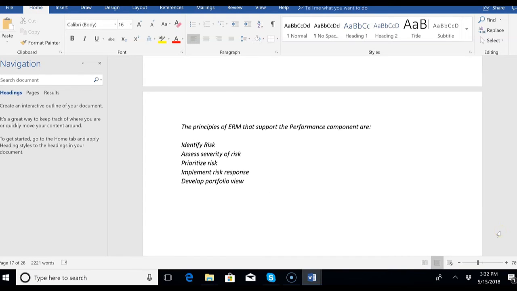So we find ourselves in the third component of ERM, performance, and the principles of ERM that support performance are identifying risk, assess the severity of the risk, prioritize the risk based on how severe, implement your risk response, and develop what's called a portfolio view.